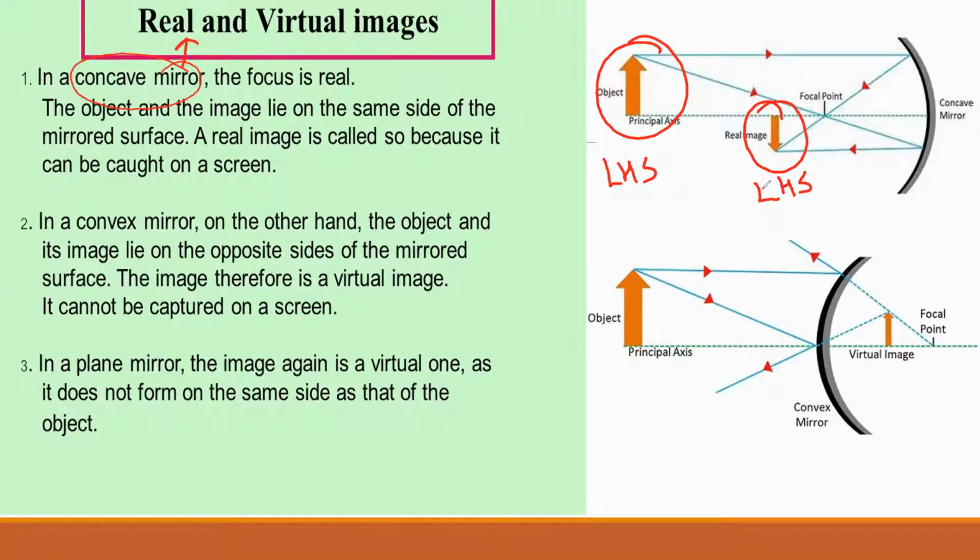Reflecting surface, I should say. If this is your reflecting surface, then on the same side of the reflecting surface both are. So this type of image is called a real image.